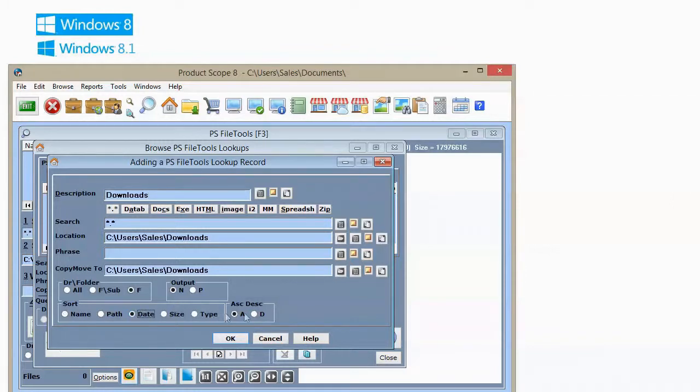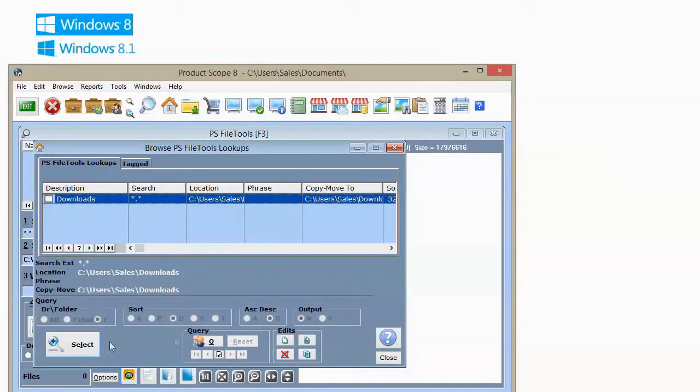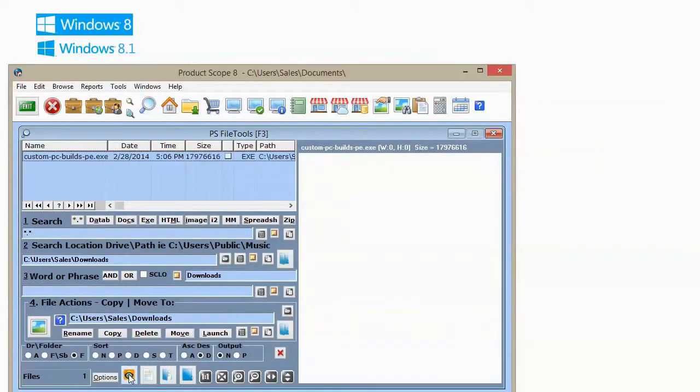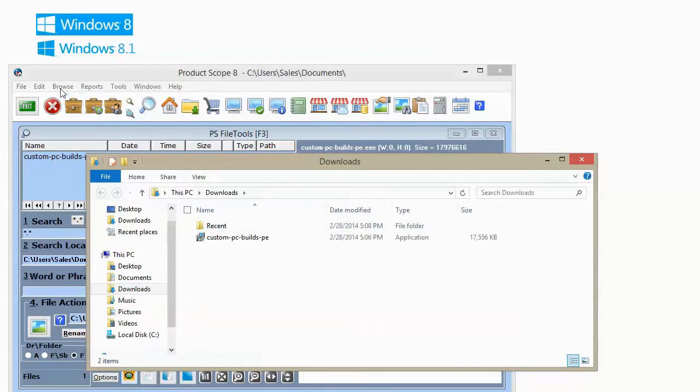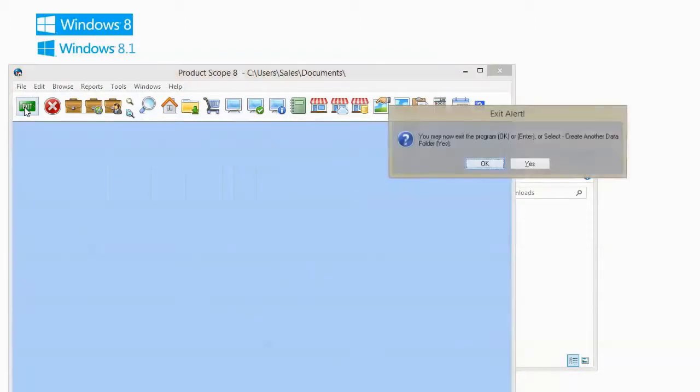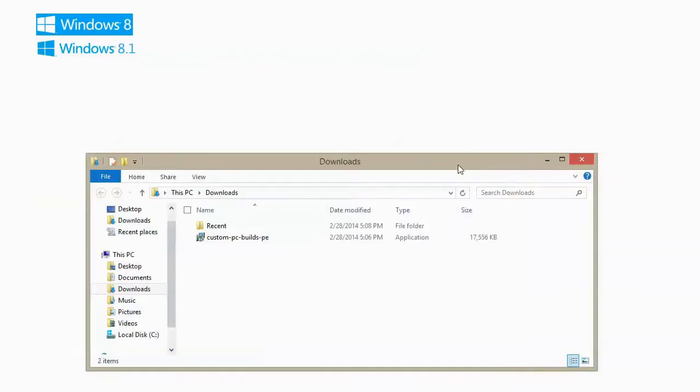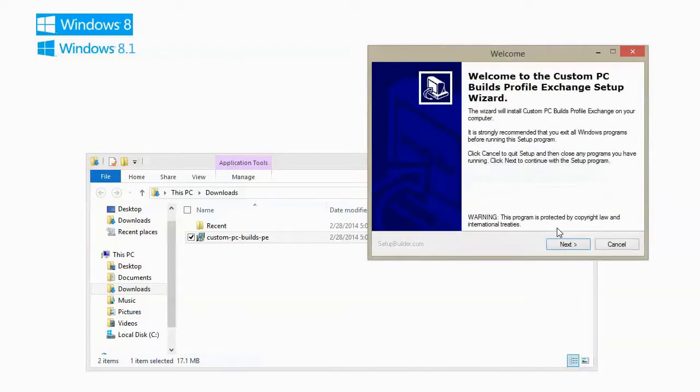Click on Date, Descending. OK, select. Click on the Go button. Click on this button. Now we need to close Product Scope. Double click on Custom PC Builds Profile Exchange Install.